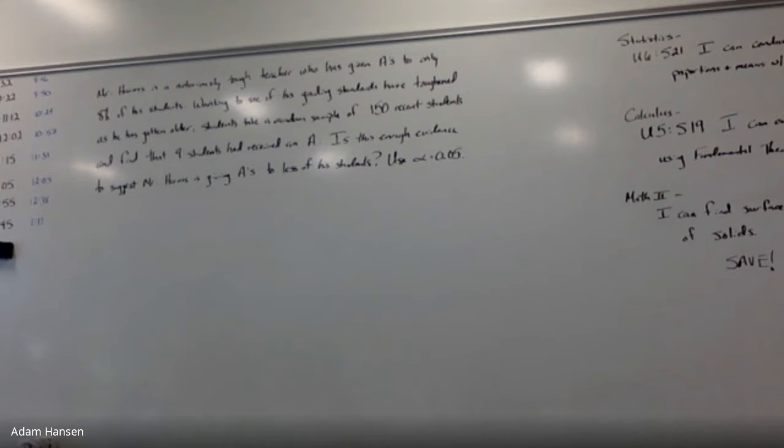Use a significance level, a type 1 error probability. I want to reject a null hypothesis that's actually true only 5% of the time.